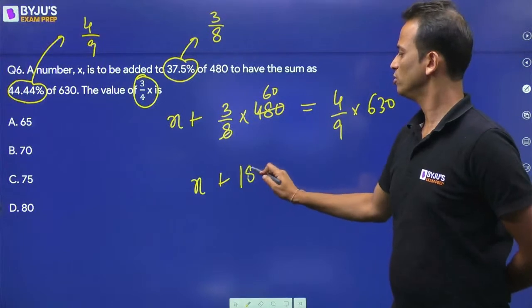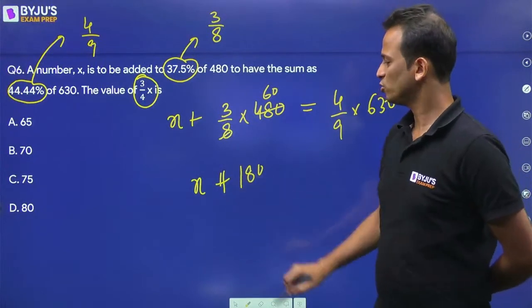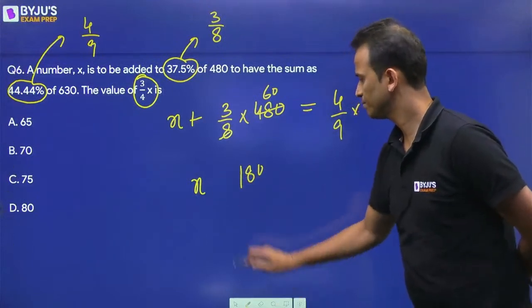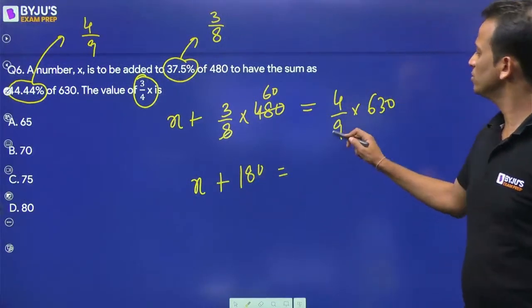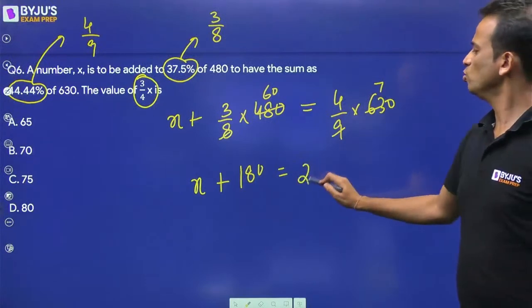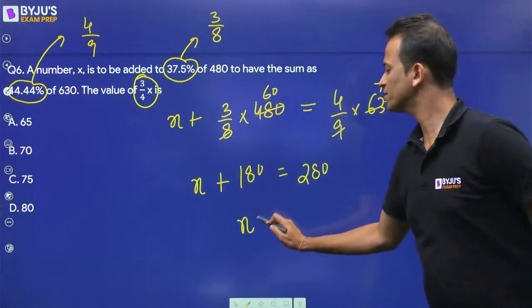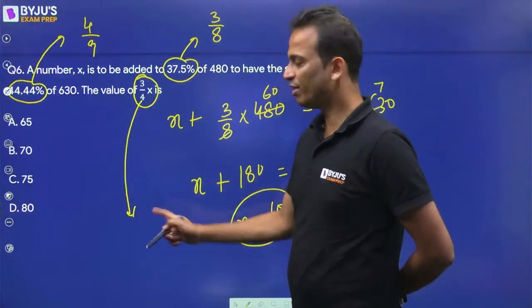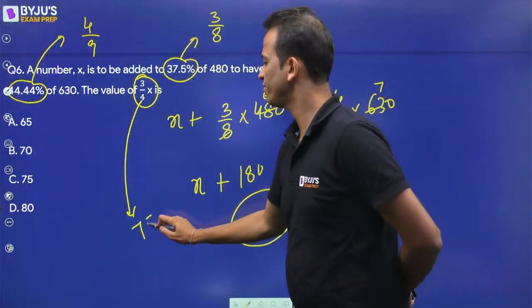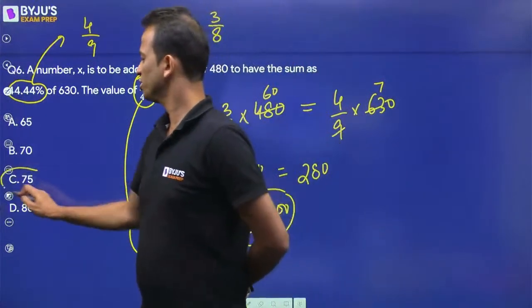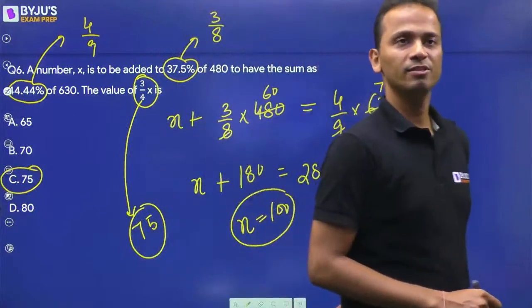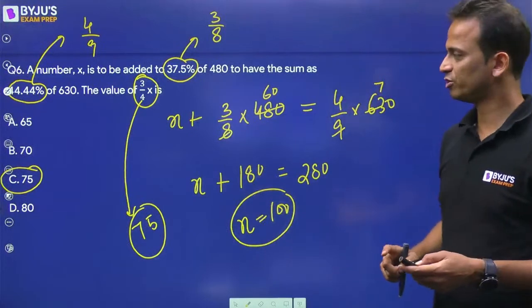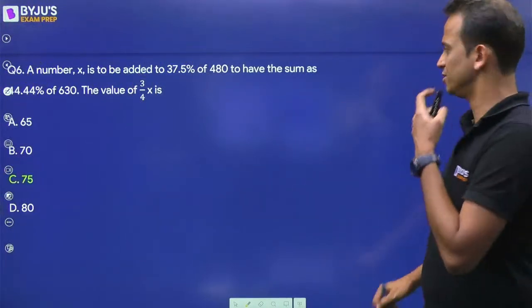60. So 60 into 3 is 180. So X plus 180 is equal to 280. So the value of X comes out to be 100, and 3 by 4 of X, 3 by 4 of 100 will be equal to 75. So for this question, 75 will be the correct answer. All right. So 75, option C is the correct answer for this question. Let's see. Yes, it is the correct answer.